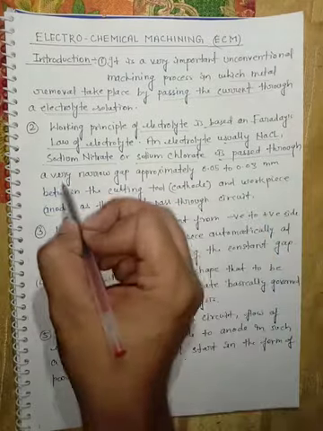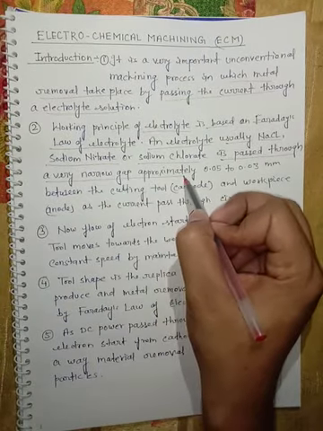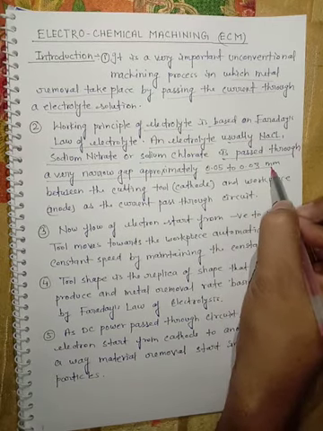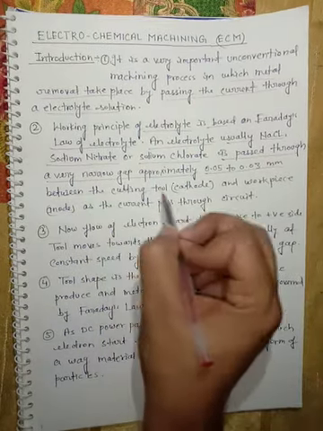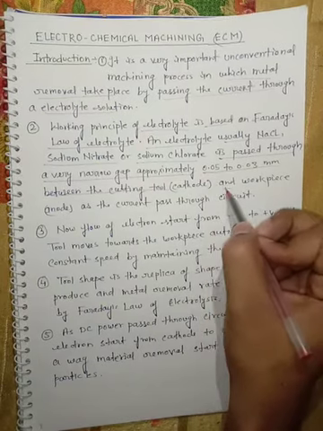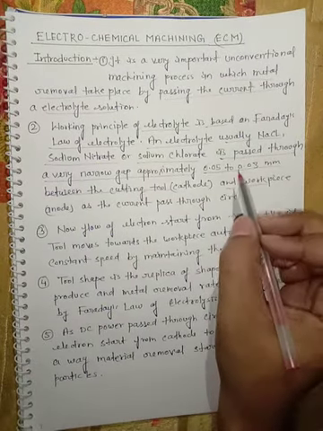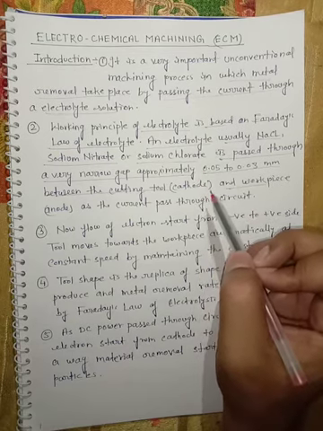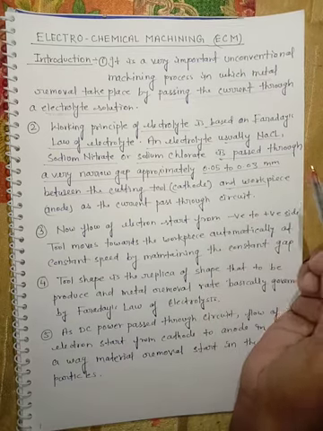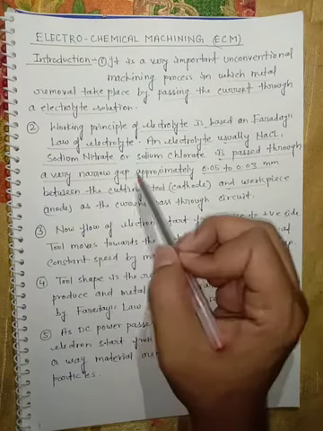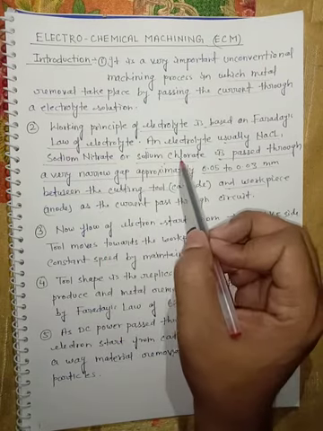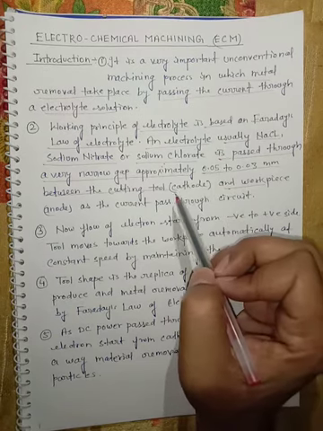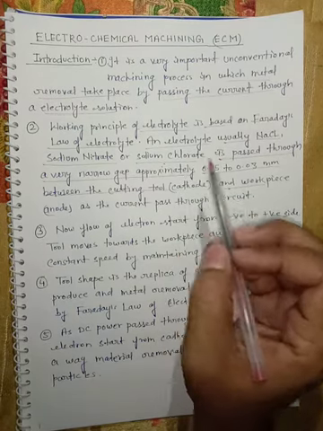It is passed through a very narrow gap, approximately 0.05 to 0.03 mm, between the cutting tool and the workpiece. What is the meaning of this? We have to choose an electrolyte, either NaCl, sodium nitrate, or sodium chlorate, and it should be passed through the narrow gap between the workpiece and tool.